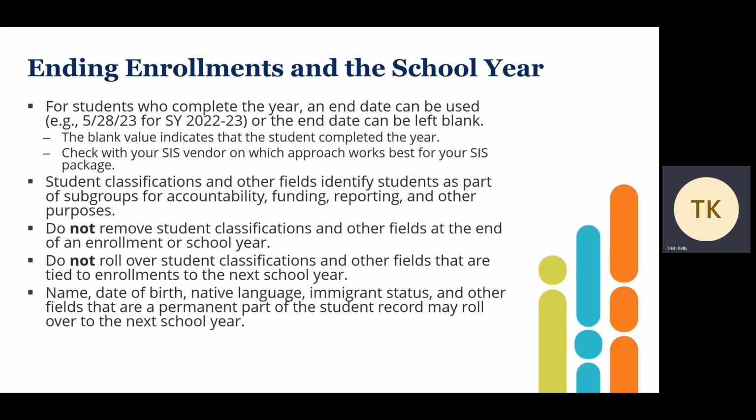Student classifications and other fields identify students as part of subgroups for accountability, funding, reporting, and other purposes. So it is important to not remove student classifications and other fields at the end of an enrollment or school year. It's also important not to roll over student classifications and other fields that are tied to enrollment to the next school year. Again, the status applies for the year, thus the field should not be rolled over. By contrast, name, date of birth, native language, immigrant status, and other fields that are a permanent part of the student's record may roll over to the next school year.